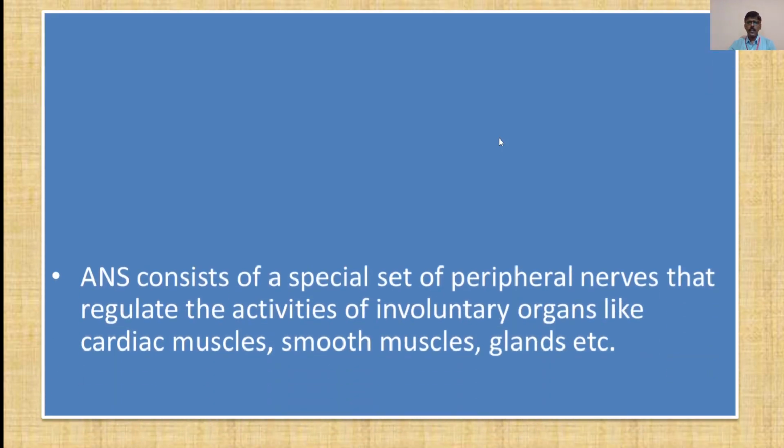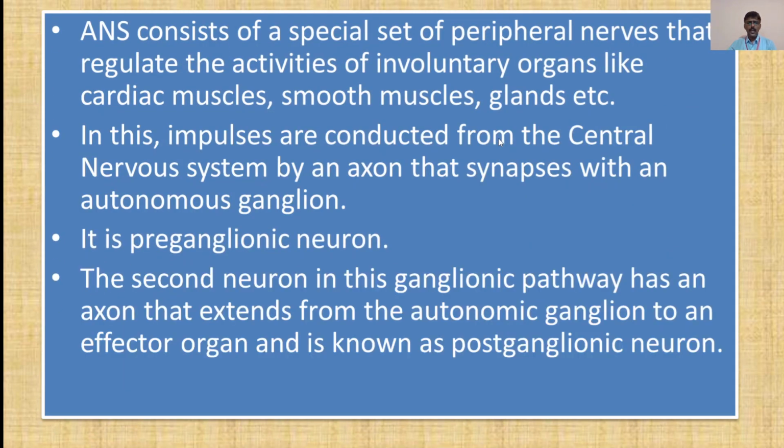Now moving towards the next part. The ANS or autonomic nervous system consists of a special set of peripheral nerves that regulate the activities of involuntary organs like cardiac muscles, smooth muscles, and glands.